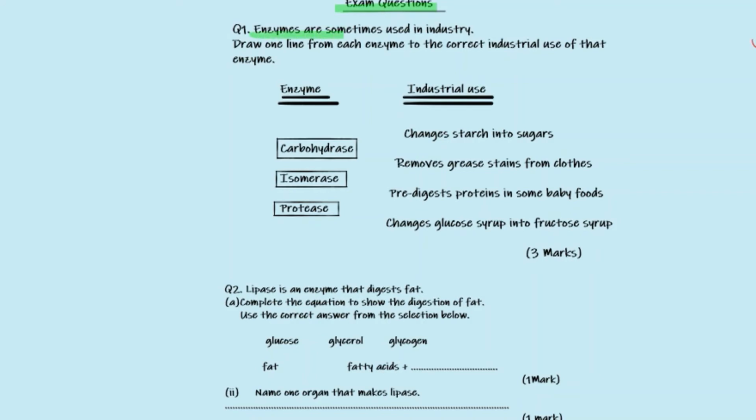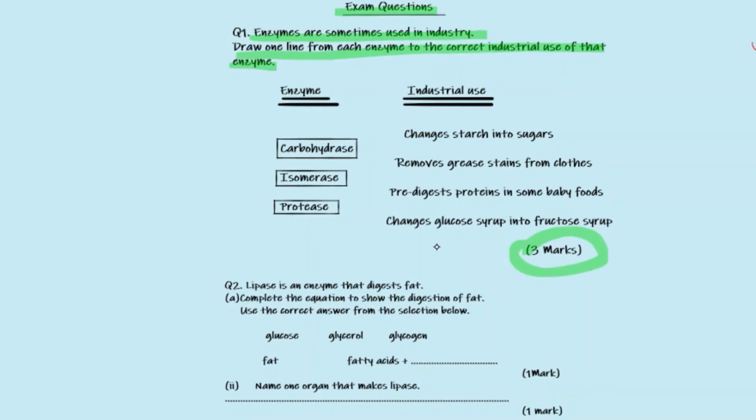Question 1. Enzymes are sometimes used in industry. Draw one line for each enzyme to the correct industrial use of that enzyme. Here we have the enzymes and here we have the industrial use. This is worth 3 marks. Let's analyse the statement. So we have starch, which is a carbohydrate, so this would have to be to do with carbohydrases. Removes grease, so grease is fat, so this would have to do with lipases. Pre-digests proteins in some baby foods, this would have to do with proteases.